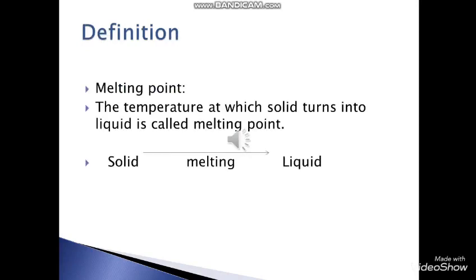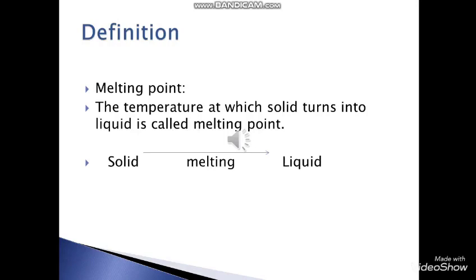I am going to describe melting and freezing processes with reference to melting and freezing points. During heating, the particles of a solid start vibrating with greater kinetic energy. This makes the molecules a little bit apart from each other. This process increases the volume of solids. On further heating, a stage reaches when particles leave their fixed position and start moving in the form of a liquid state. This process is called melting.